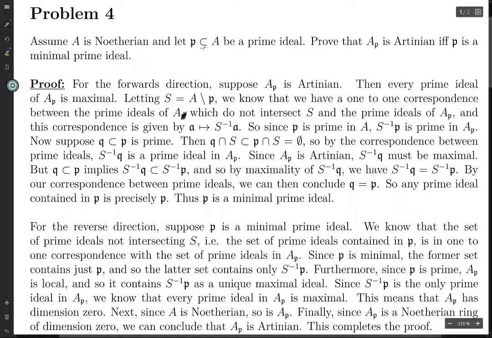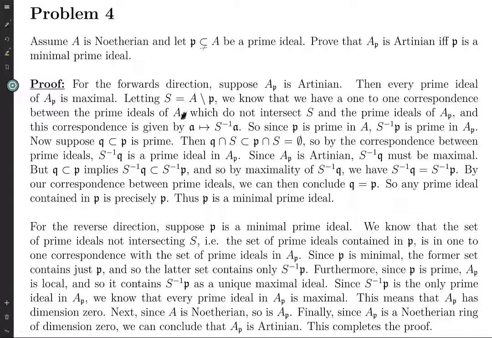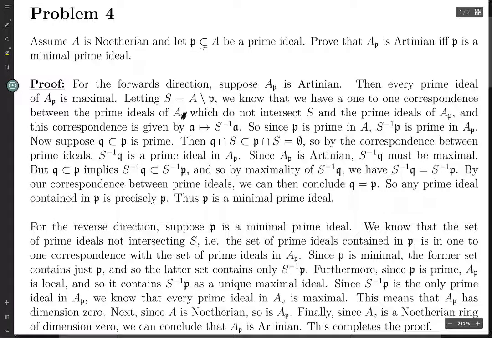so we want to prove that A sub P is Artinian. We know that a Noetherian ring of dimension 0 is Artinian, and I'll explain what dimension 0 means. Basically we're going to get to dimension 0, and I think that just means every prime ideal is maximal. But, okay, so let's keep going.